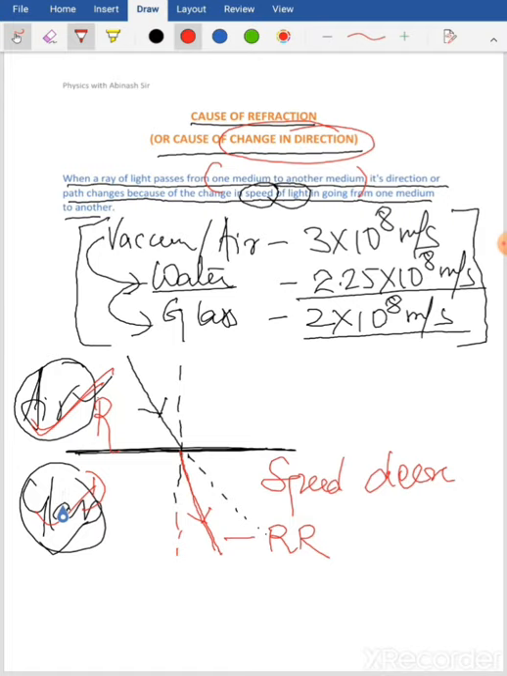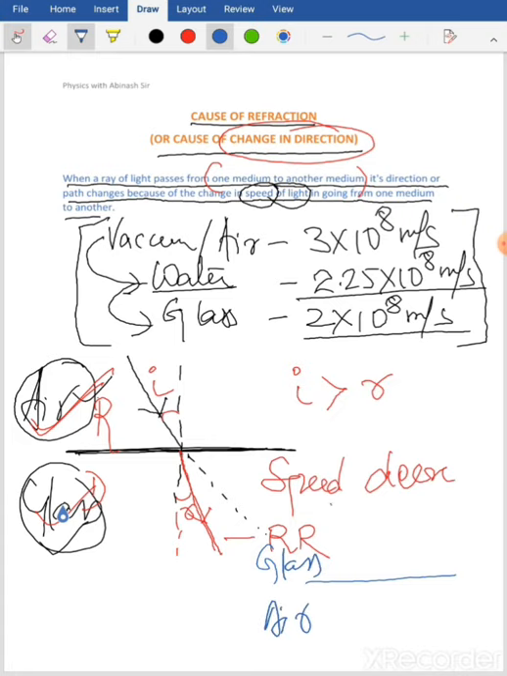Alright, so when I compare the angle of incidence and the angle of refraction here, what happens? The angle of incidence becomes greater than the angle of refraction. So this is one situation. Now similarly, if I take two media, one is glass and the other one is air.